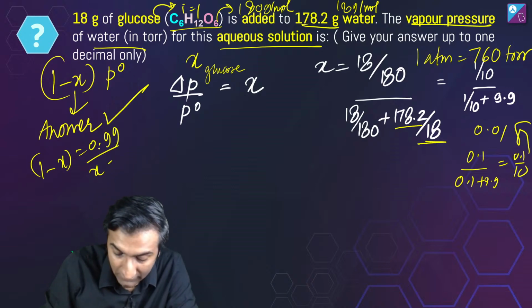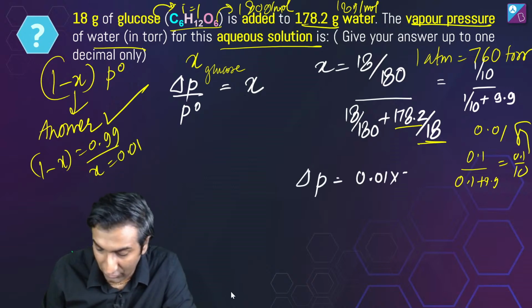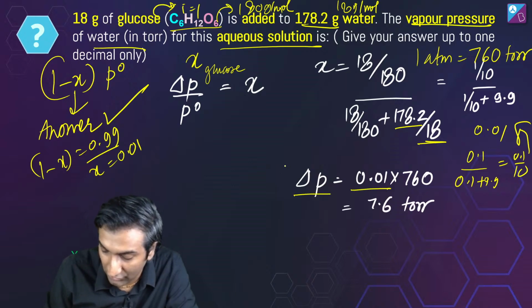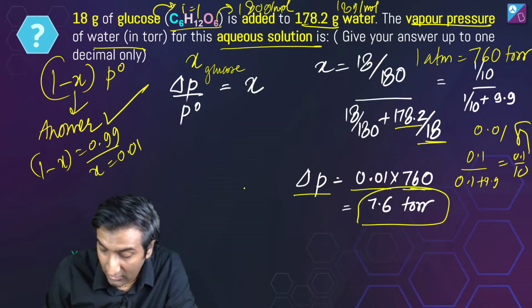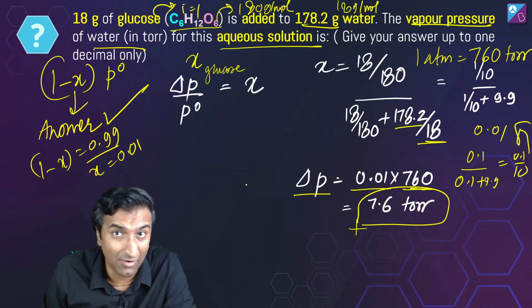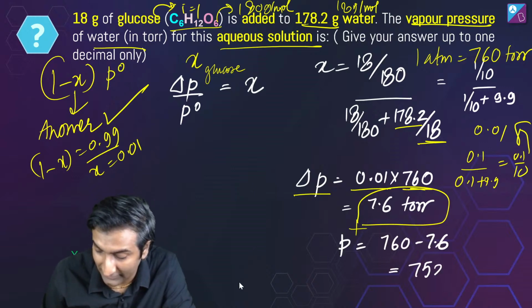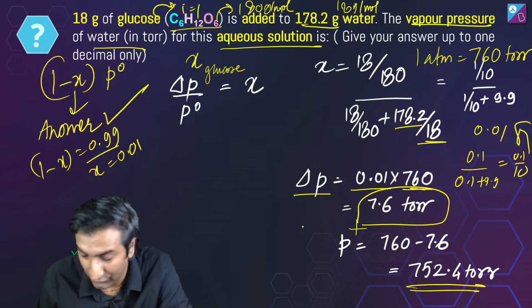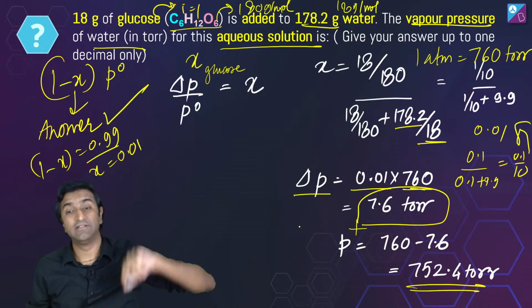Why? Because x is equal to 0.01 and you multiply that together. Delta p is 0.01 into 767.6 torr. This is obviously not the answer. This is the amount जिससे कम हुआ, किससे कम हुआ, 760 से कम हुआ. So answer is 752.24 torr. Sanatan, is that all right?